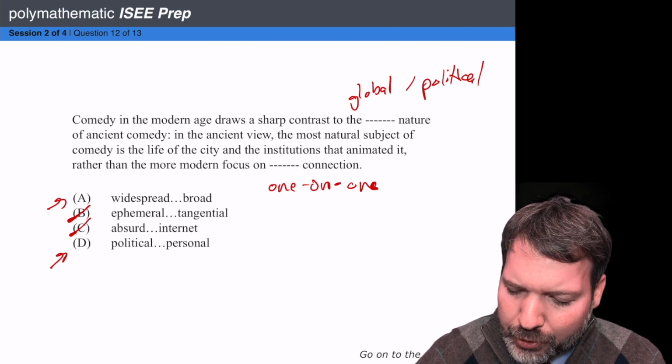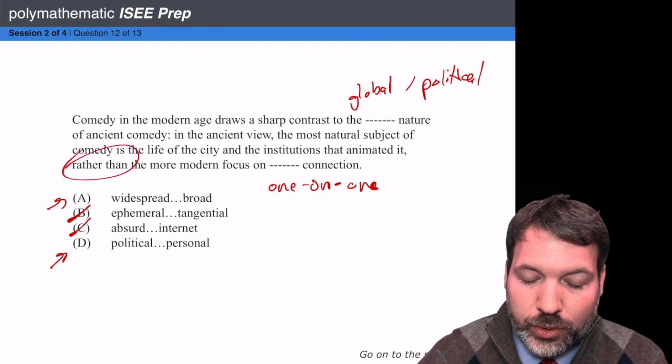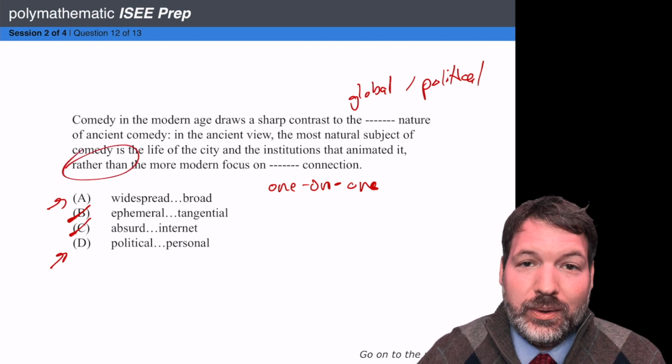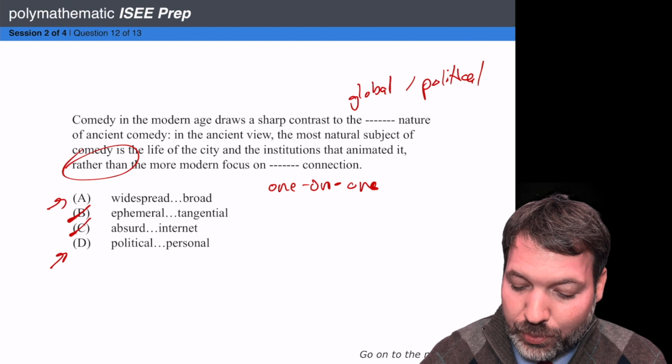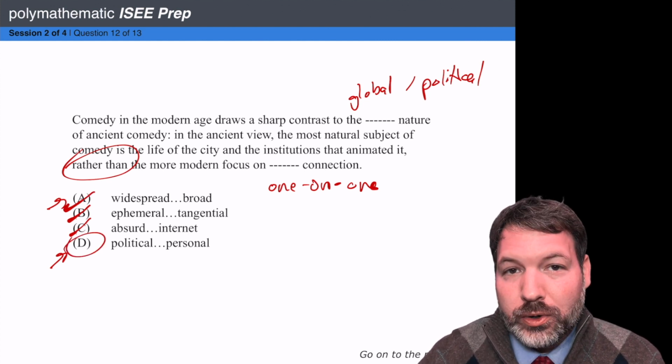Would the more modern focus be on broad connection? No. We had this change direction word, rather than, and so we don't want something that means basically the same thing as the first blank. So now I can cross off A. And personal connection, yes, that works for one-on-one.